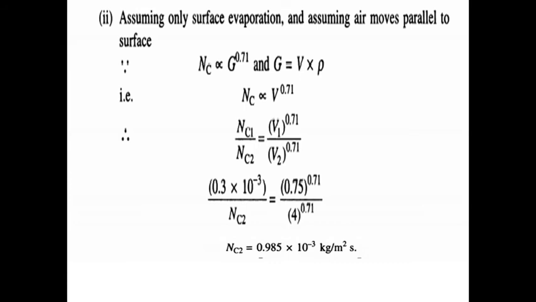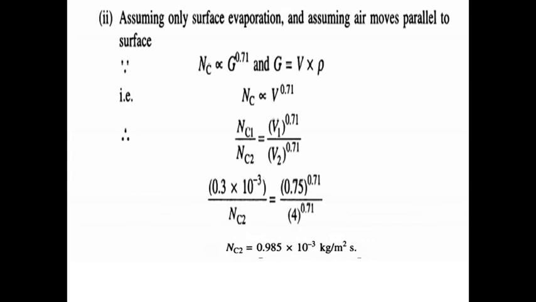Okay. So here density is a constant. Substitute the G equation here: Nc is directly proportional to (V into rho) power 0.71. At a constant density, the density term cancels. Finally, we get Nc is directly proportional to V power 0.71. Are you clear or not? Okay. The density is constant here because moisture is water, and the initial and final conditions have the same density. So that's why the density cancels. Finally, Nc is directly proportional to V power 0.71.